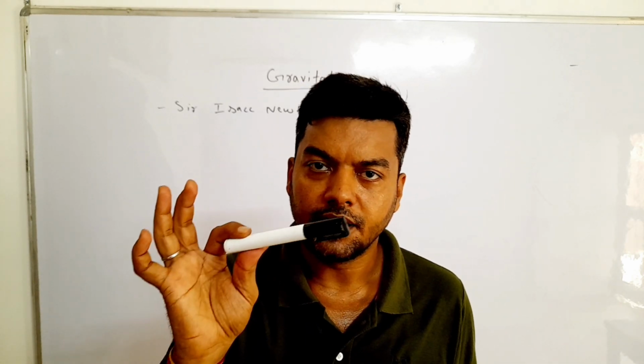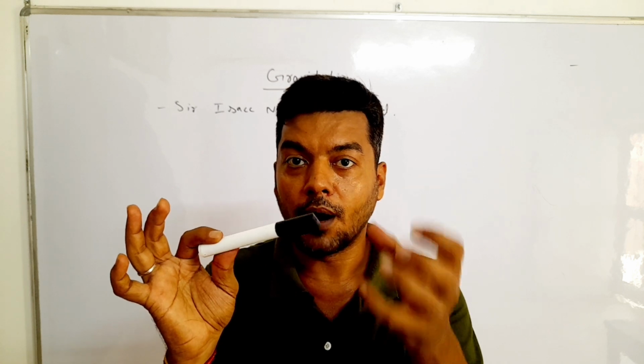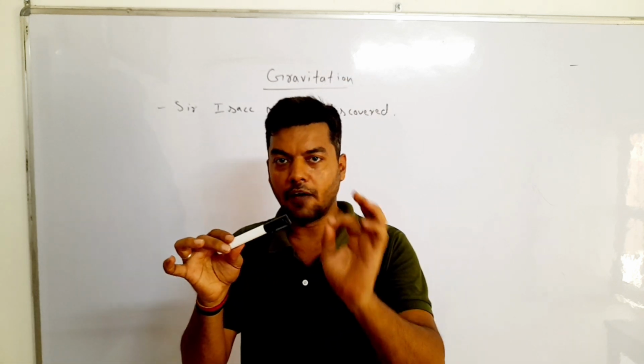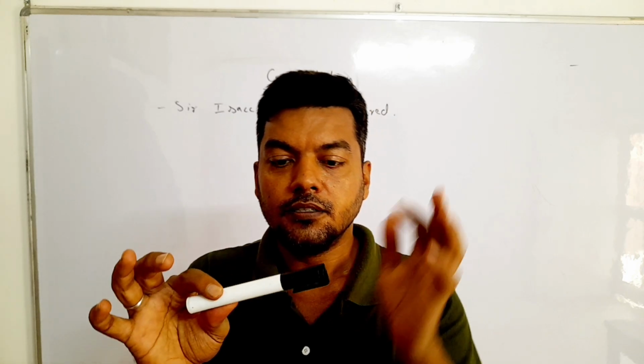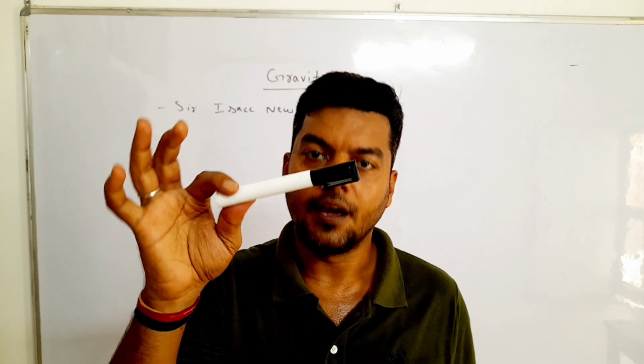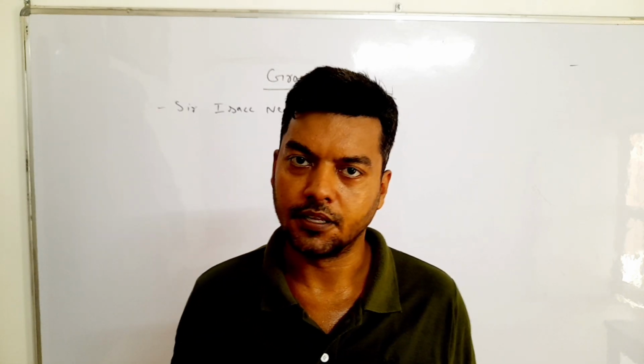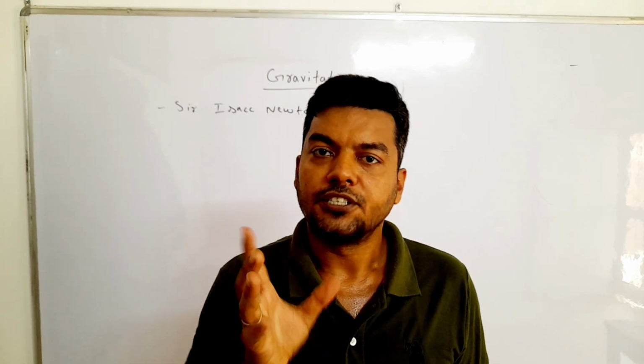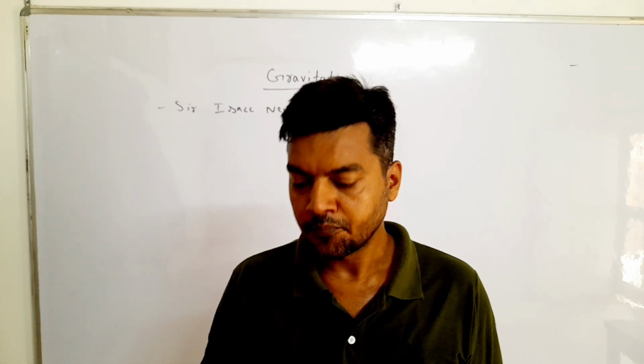It means that there is some force applied on that pen at each and every moment. Just because of that force, this pen moved towards the earth. It means that one thing is very much clear: gravitation is a force. Okay.